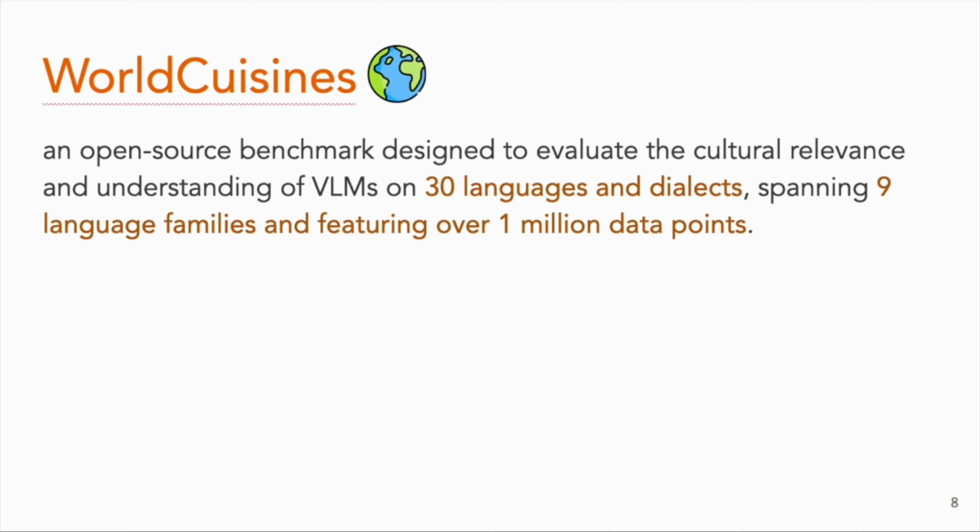Let's go to the methodology. Let's start with the overview. So WorldCuisines is an open source benchmark designed to evaluate the cultural relevance. We are focusing on 30 different languages and dialects that span 9 language families. And we also feature the 1 million data points that we collected.